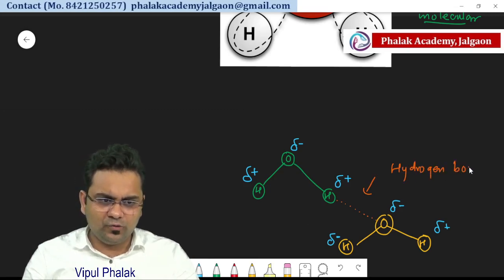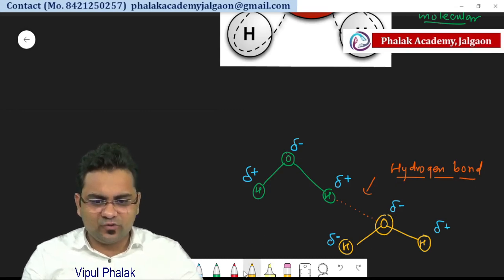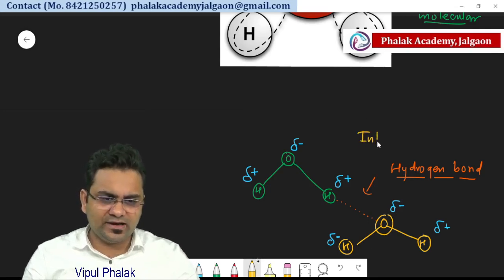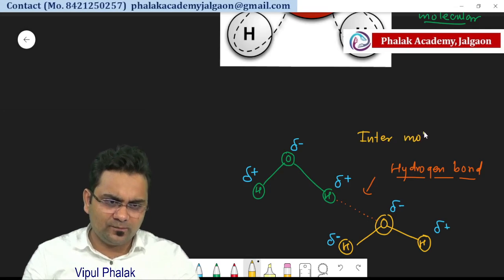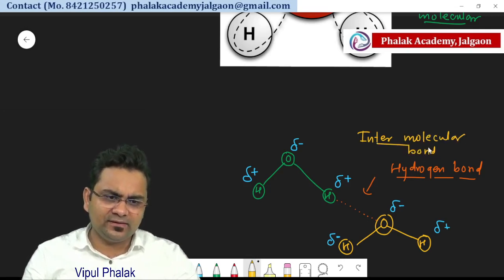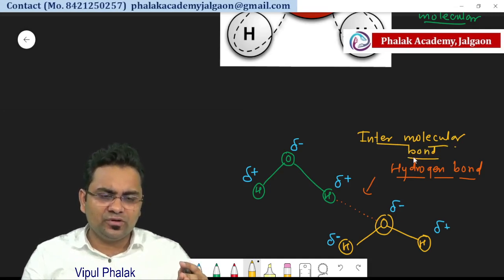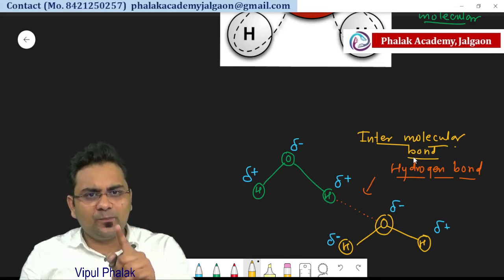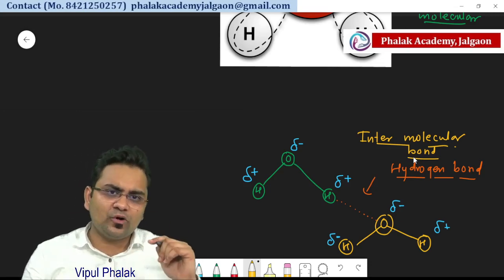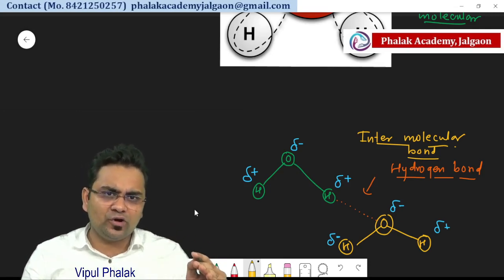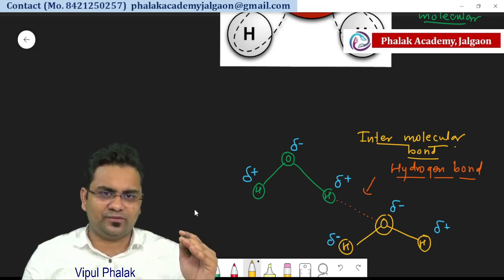Due to electronegativity difference, this is known as an intermolecular bond. So remember that whenever there is a question on the bond in the water molecule, if it is the intramolecular bond, that will be the covalent bond, and whenever it is the intermolecular bond, it will be the hydrogen bond.